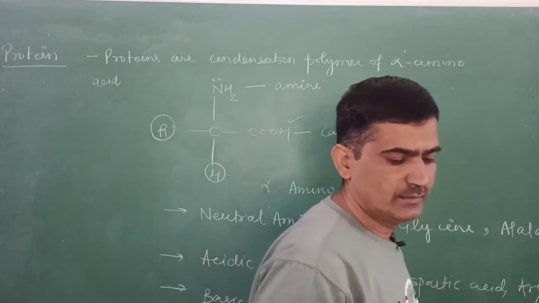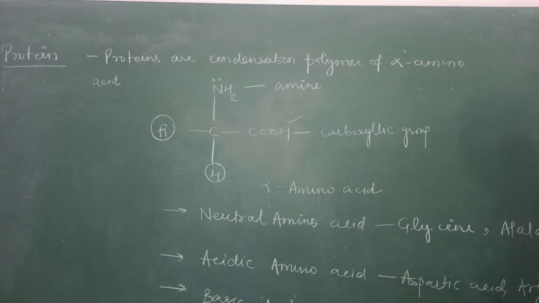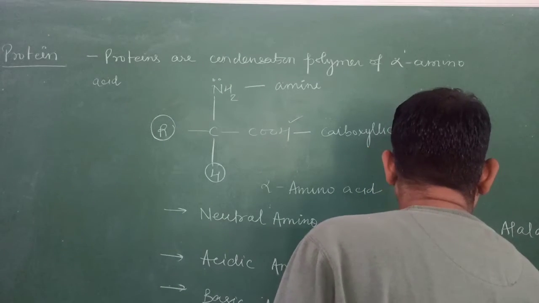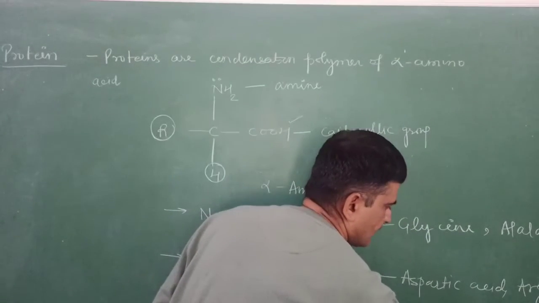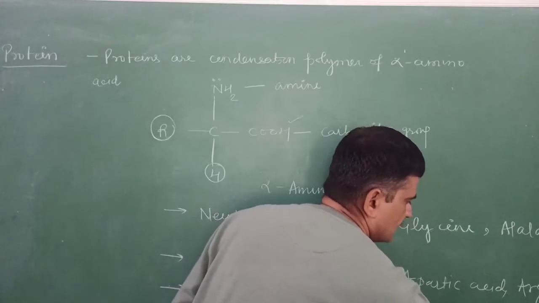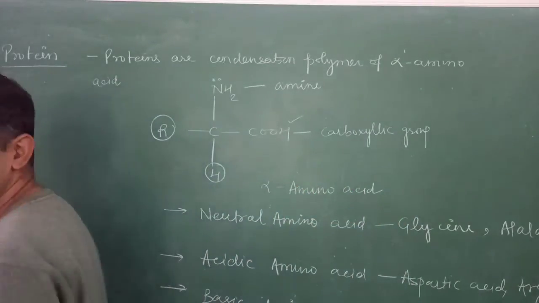These two are acidic in nature, and the examples of basic amino acid are lysine and arginine. These are two basic amino acids.